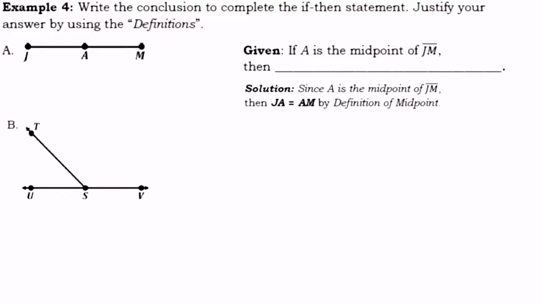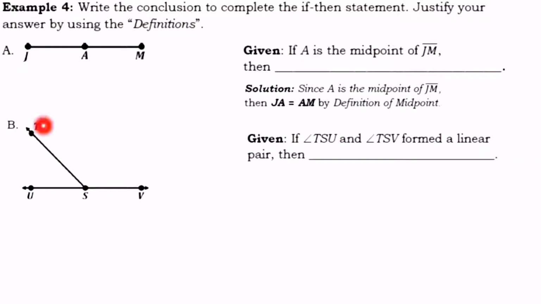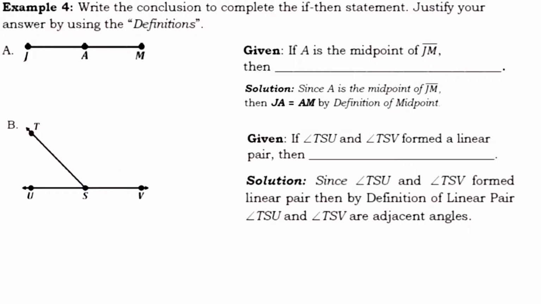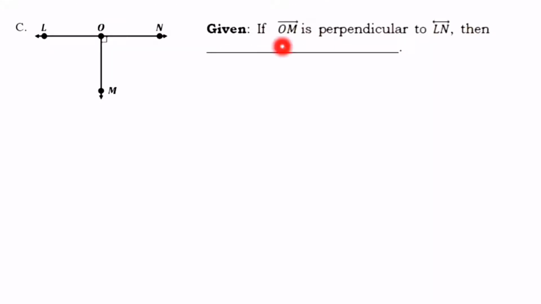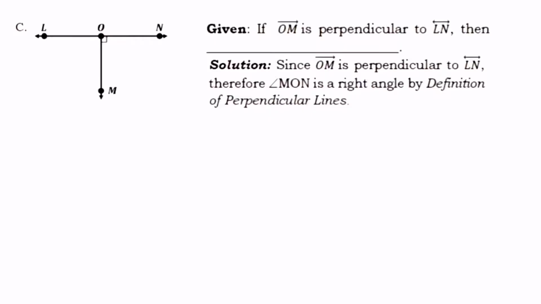Another example, given if angle TSU and angle TSV form a linear pair, then since angle TSU and angle TSV form a linear pair, then by definition of linear pair, angle TSU and angle TSV are adjacent angles. Another example, if ray OM is perpendicular to line LN, then since ray OM is perpendicular to line LN, therefore angle MON is a right angle by definition of perpendicular lines.